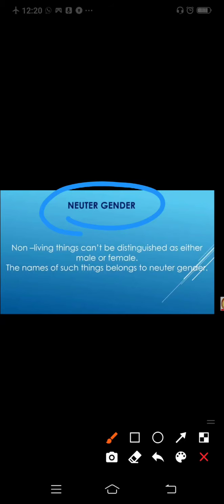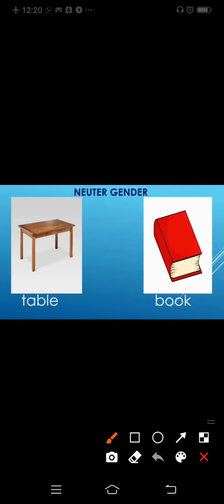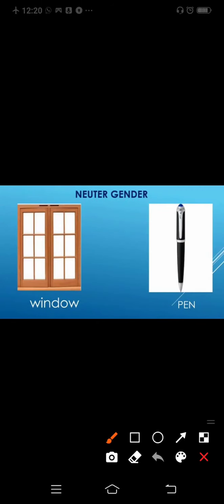The names of such things belong to neuter gender. We will see the examples. As you can see here, table, we can't identify if it is male or female. Same, book comes under neuter gender. Now you can see window. Do you know if the window is girl or boy? No, we don't know. So it comes under neuter gender.